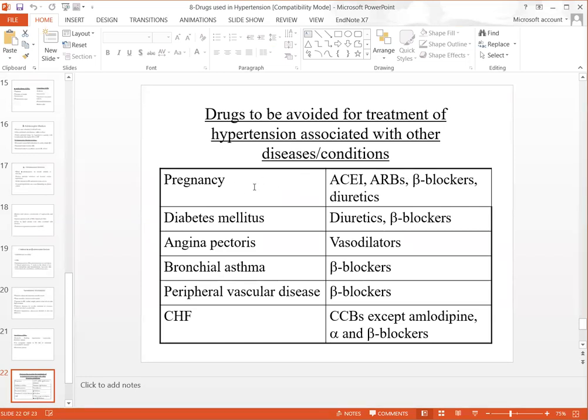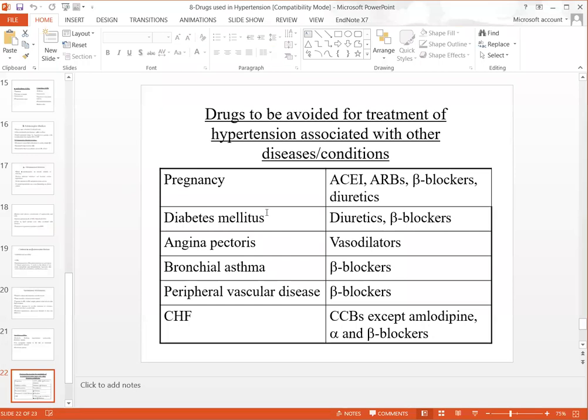So especially in case of pregnancy, the ACE inhibitors, angiotensin receptor blockers, beta blockers, or diuretics are contraindicated. But in pregnancy, mostly we prefer the centrally acting agents, like we have studied about clonidine or methyldopa. These are the preferable drugs in the condition of pregnancy. So these ACE inhibitors, angiotensin blockers, and the beta blockers are contraindicated in pregnancy.